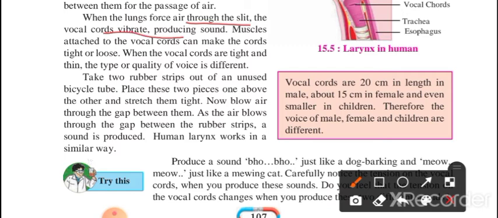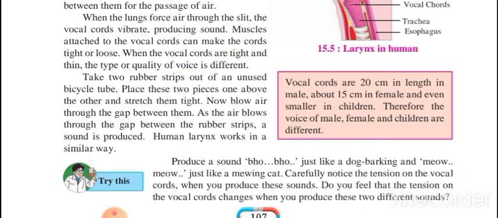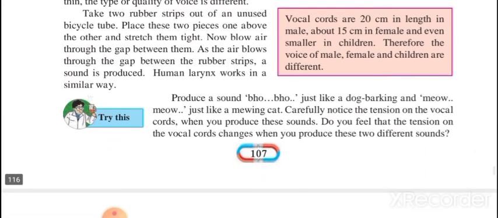Muscles attached to the vocal cords can make the cords tight or loose. When vocal cords are tight and thin, the type or quality of voice is different. And now we can make different voices also. When the vocal cords become tight and thin, that time we can change the voice.